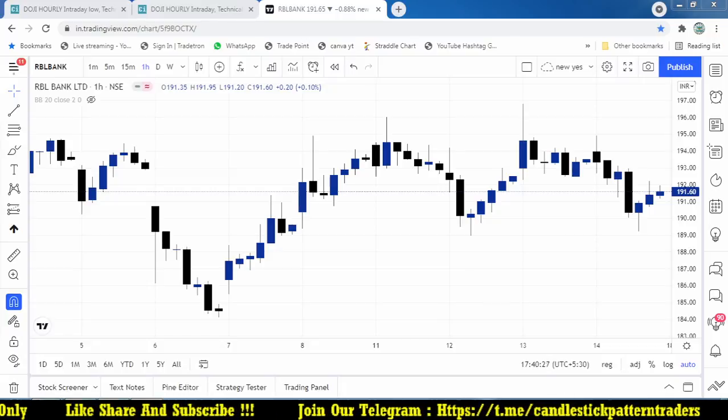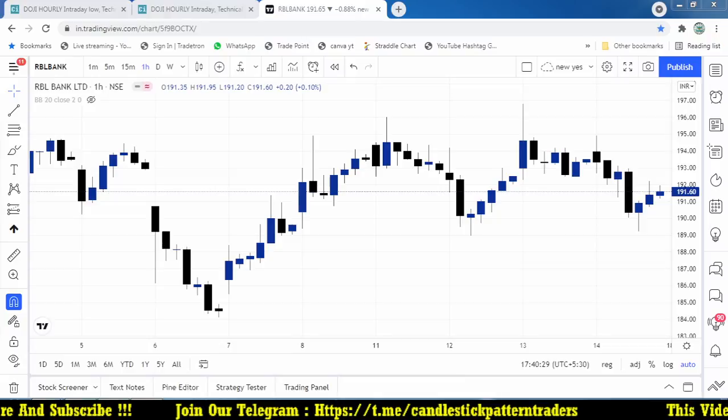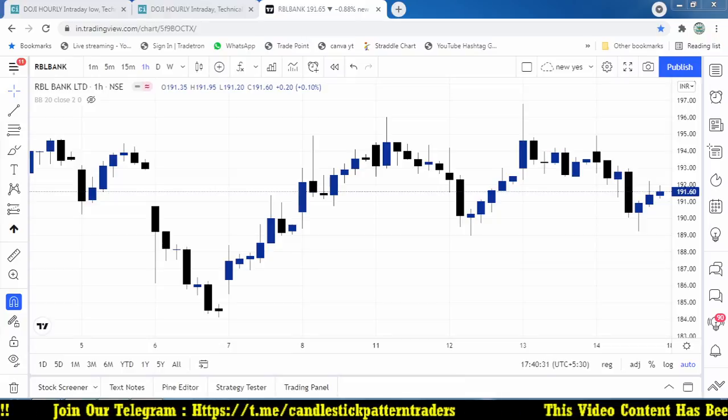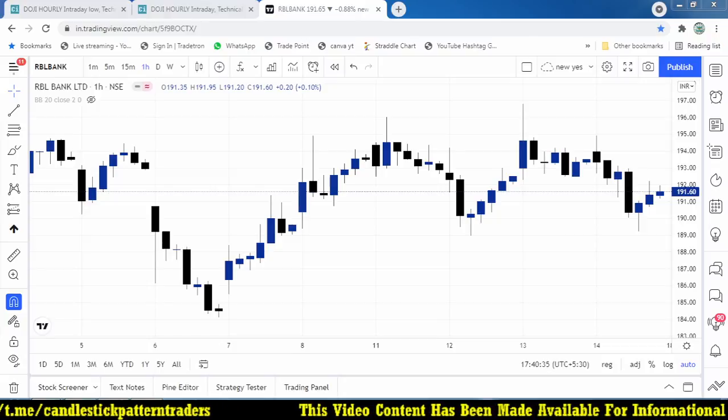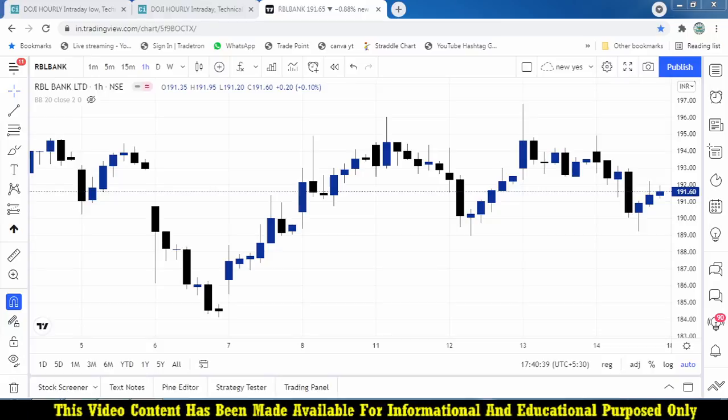So here I'm going to plan a trade based on the Doji candle. Whenever a Doji candle forms on the hourly time frame, how can we do the trade based on that particular hourly time frame candle? That I'm going to discuss in this video.